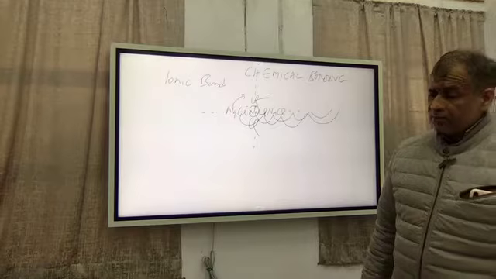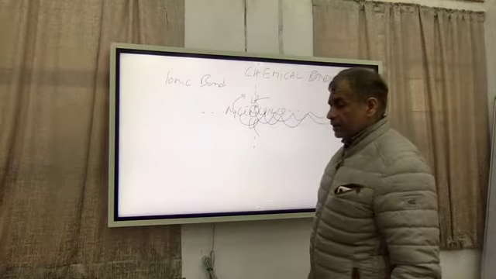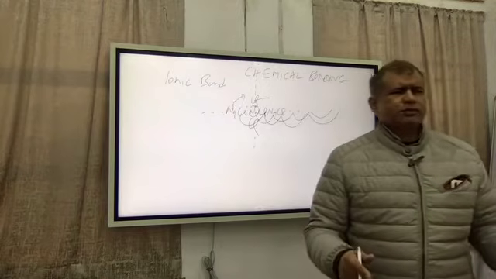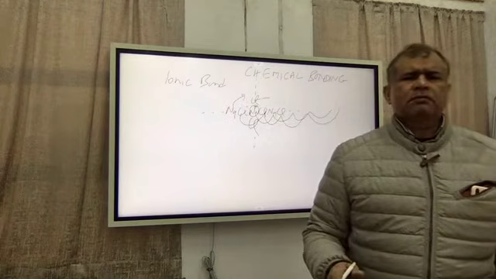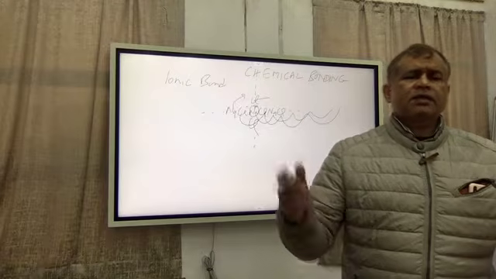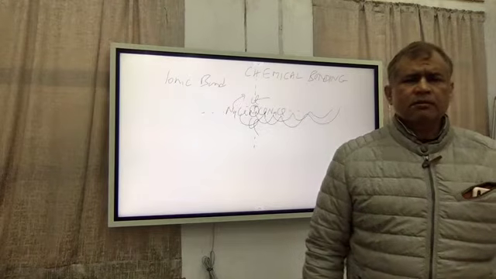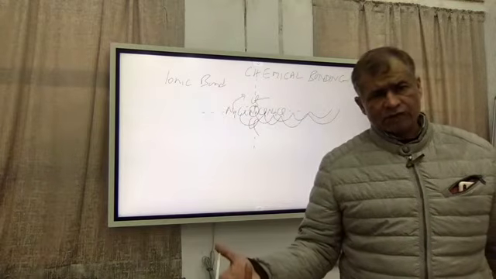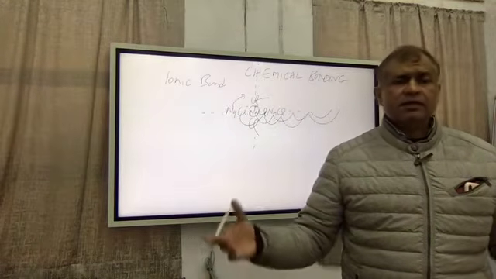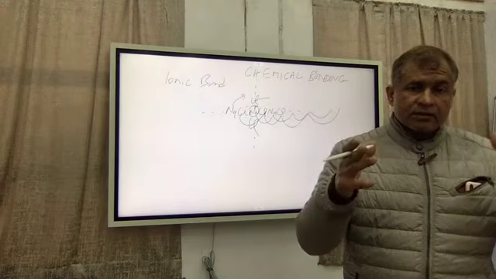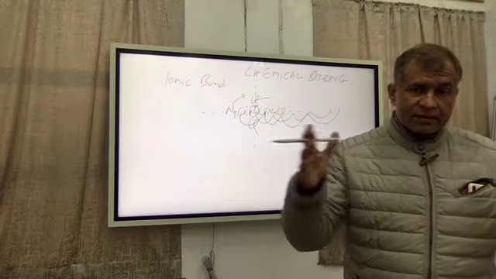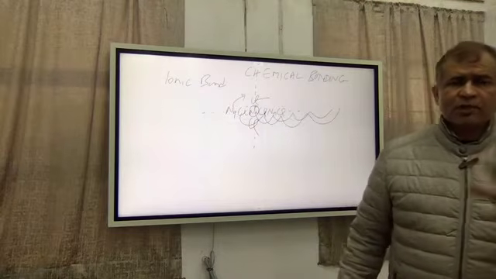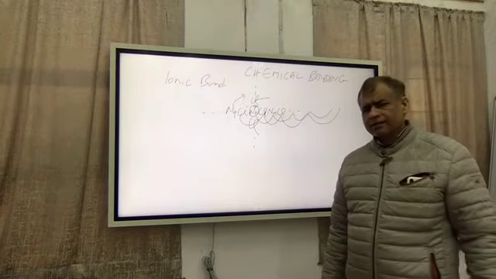Now, another very important aspect of ionic bonding is, well, I am not going to speak about it again here because you already know the condition of formation of ionic bond. One atom should have low ionization energy, the other should have high electron affinity, and the resulting lattice energy after combination of so many of these cations and anions should be very high. This thermodynamics you have already read, so I am not repeating it here again.